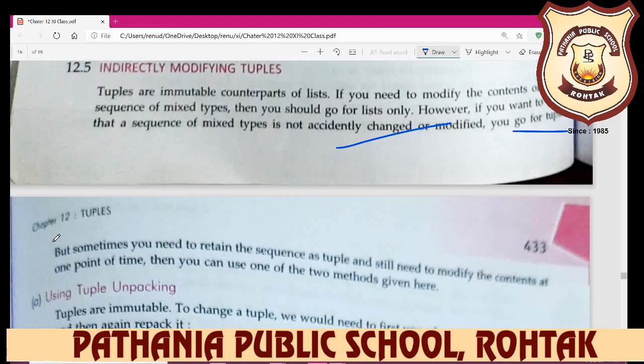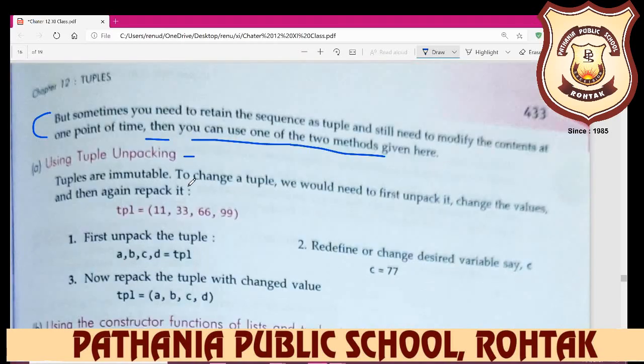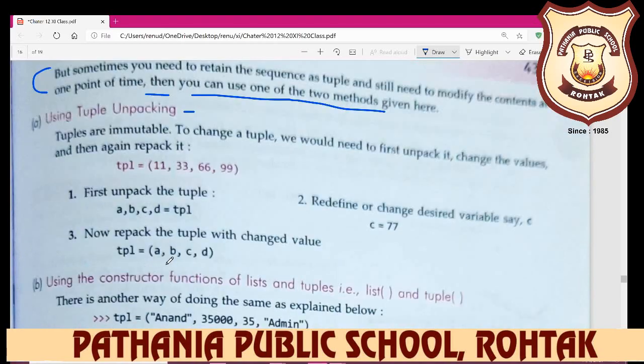But sometimes you need to retain the sequence as a tuple and still need to modify its contents at one point of time. Then you can use one of the two methods given here: tuple unpacking, or using the constructor functions of list and tuple.